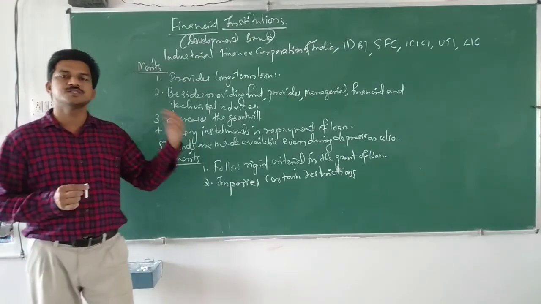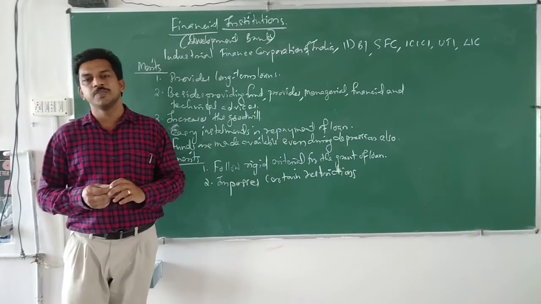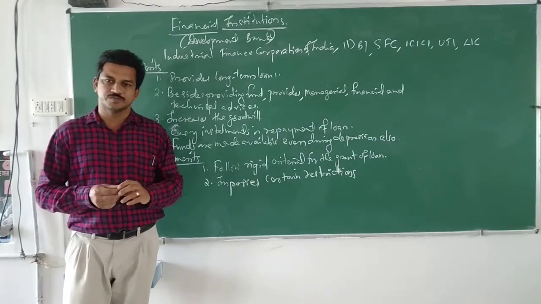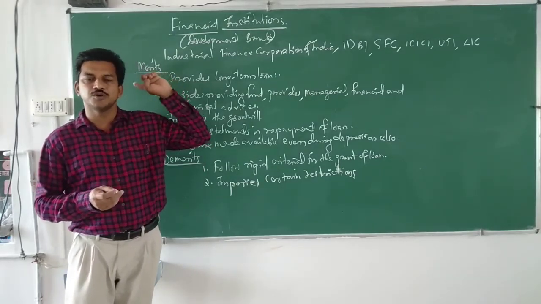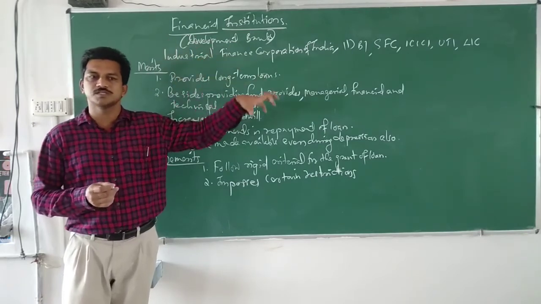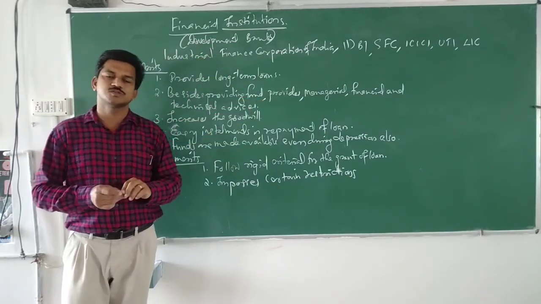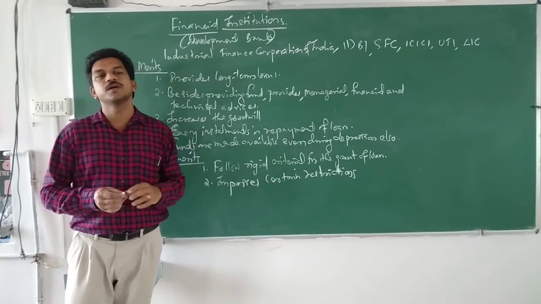So like that, various restrictions will be imposed by financial institutions. That we have told regarding commercial banks also. Just like commercial banks, here developmental banks also impose certain restrictions.